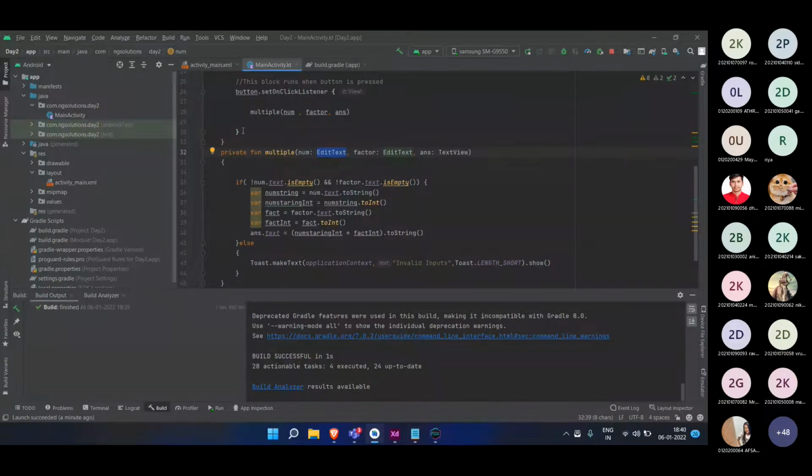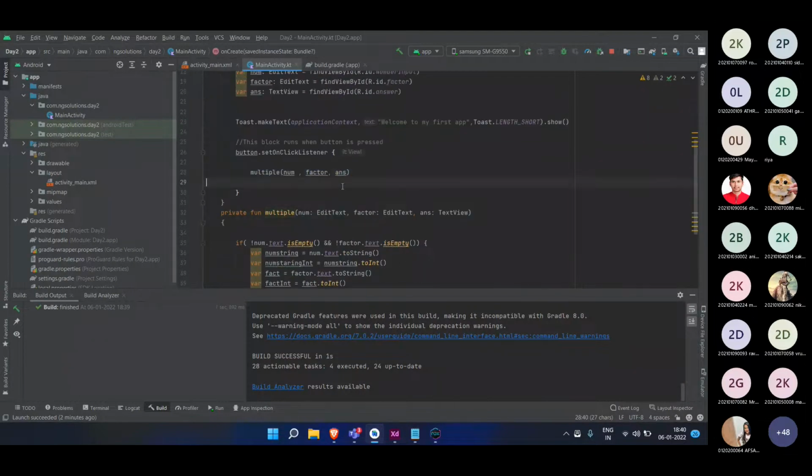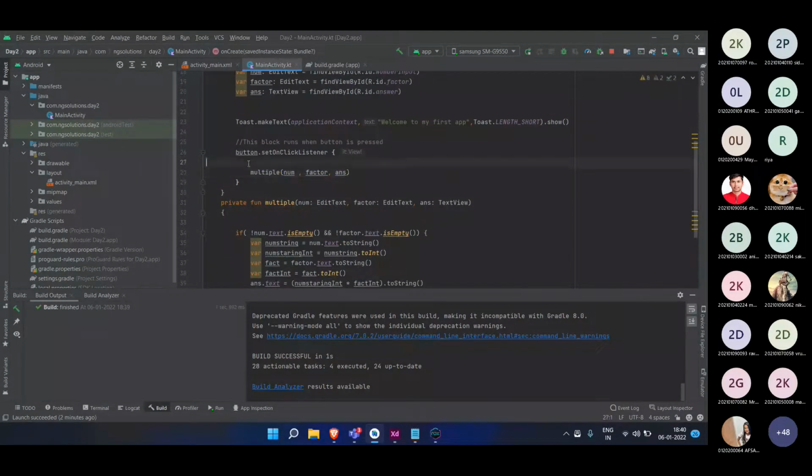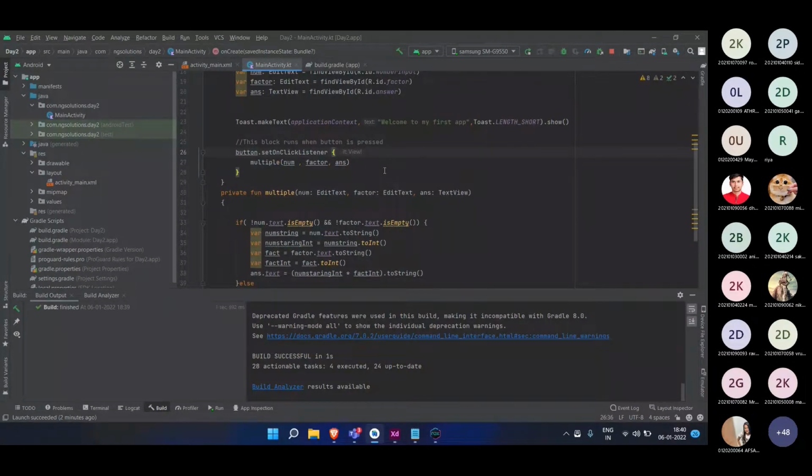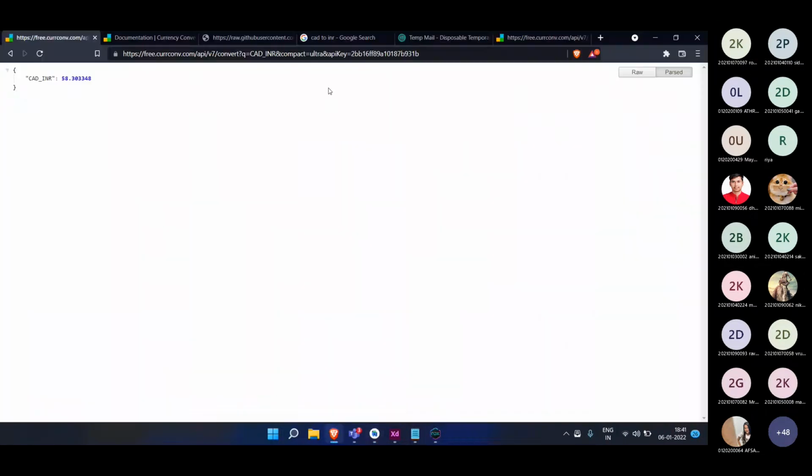And while calling the function, give the name of the function, use parentheses, and pass the same data type variables in that. So this is one thing that wasn't taught to you before. Let us move forward and see what more we can do.